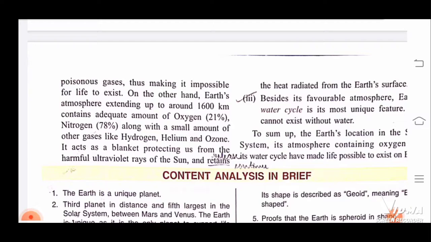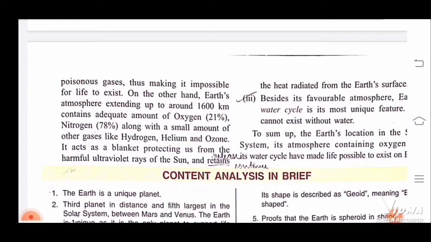On the other hand, Earth's atmosphere extends up to around 1600 kilometers, that we have discussed. It contains an adequate amount of oxygen, nitrogen, along with a small amount of other gases like hydrogen, helium, and ozone. So they are saying it has the right, perfect amount of oxygen, nitrogen, hydrogen, helium, ozone, and other gases.